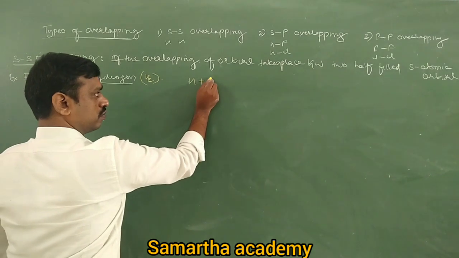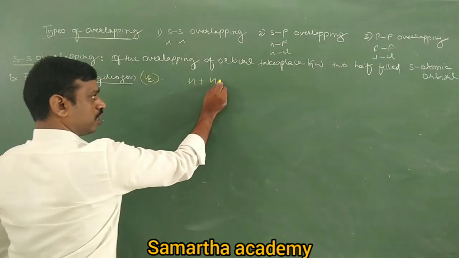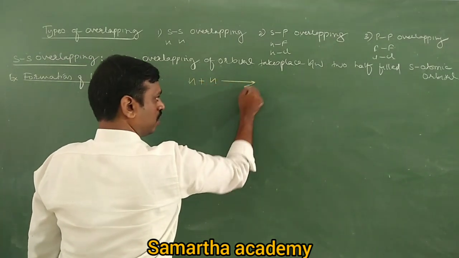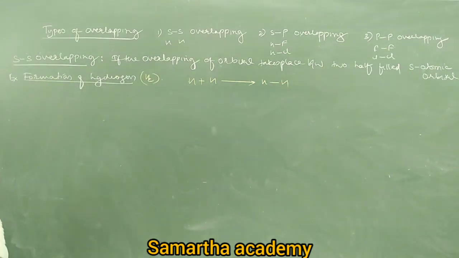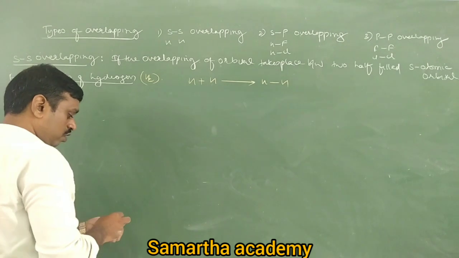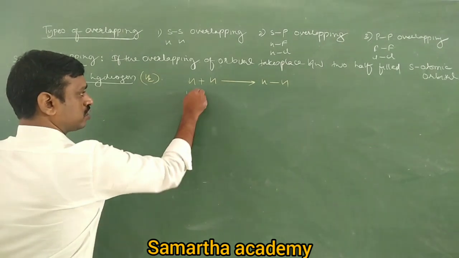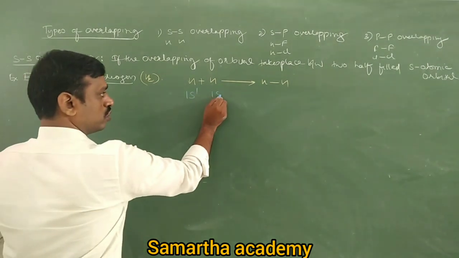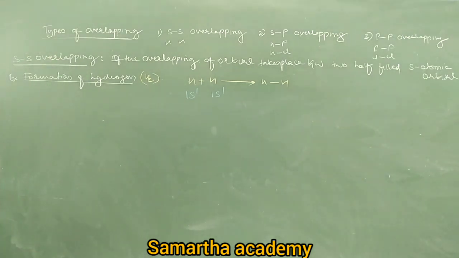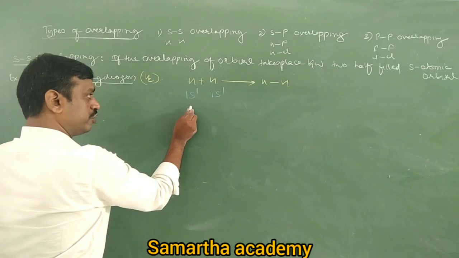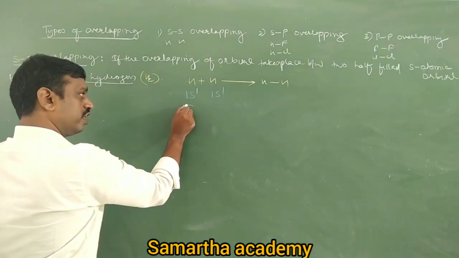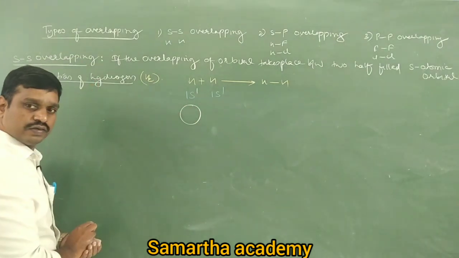One hydrogen atom's s orbital and another hydrogen atom's s orbital overlap, they form an H-H bond. We know that a hydrogen atom has how many electrons? One electron, therefore it is 1s1. It is also 1s1. This s orbital has one electron, and the s orbital is spherical.